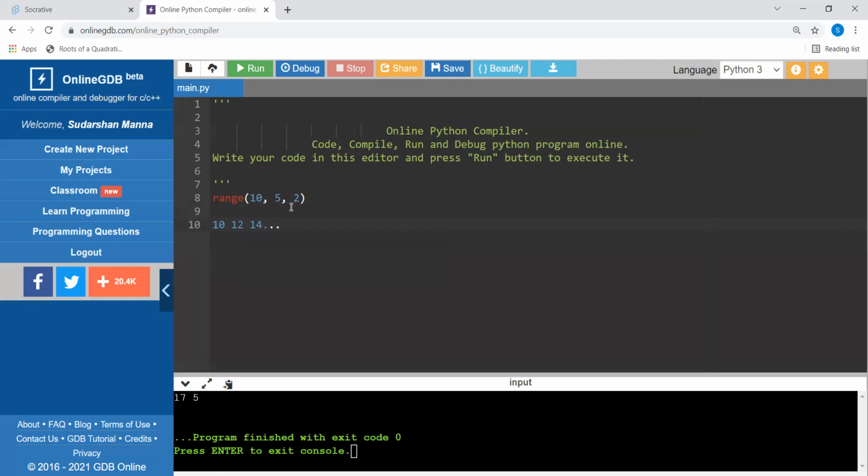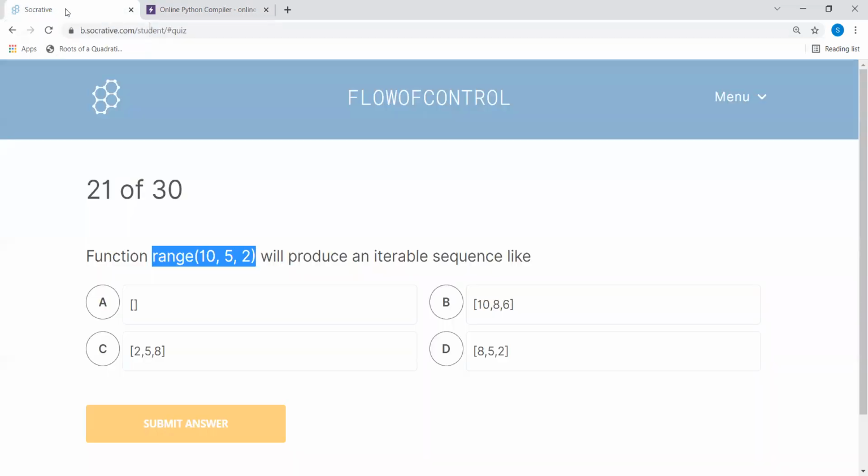For the step, it should increase, but it is not at all increasing. So none of this is going to happen on its own. The correct option seems to be A. As no number will be generated by this, it is going to return an empty list.